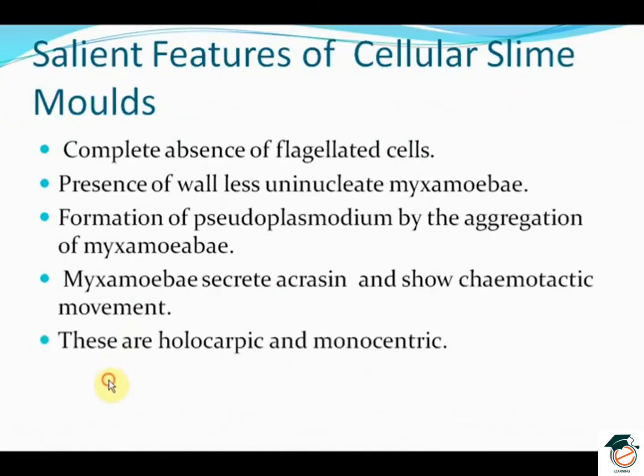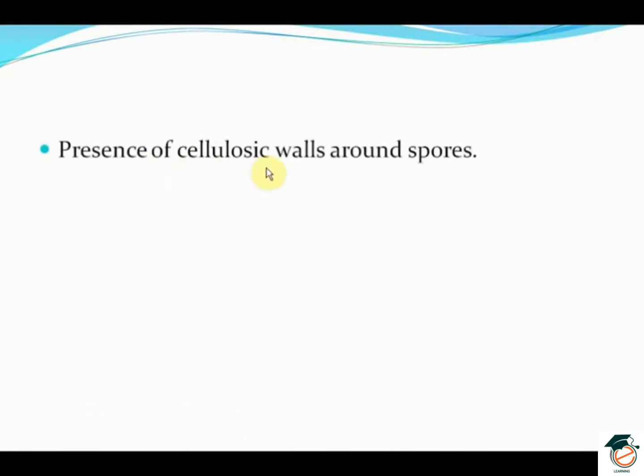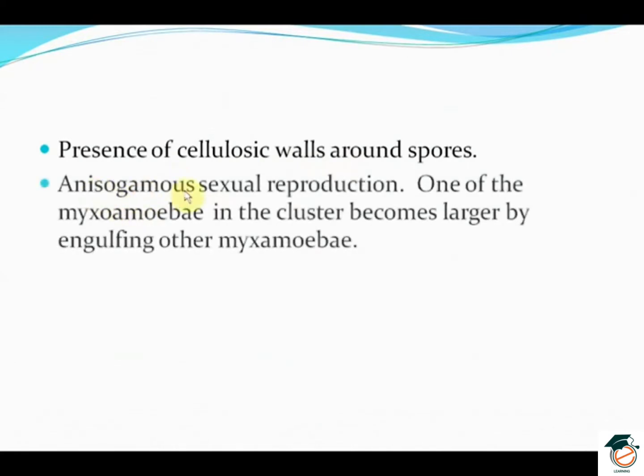These are holocarpic and monocentric. Capillita are lacking in the sporangium. Presence of naked sporangia. Presence of cellulosic walls around spores.